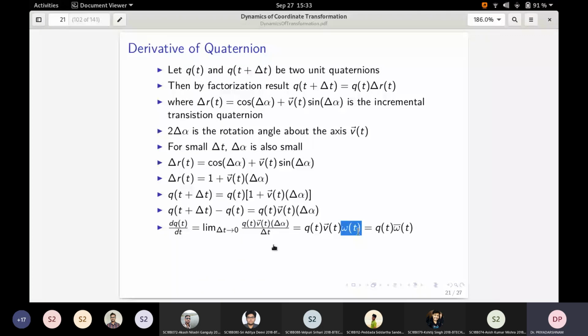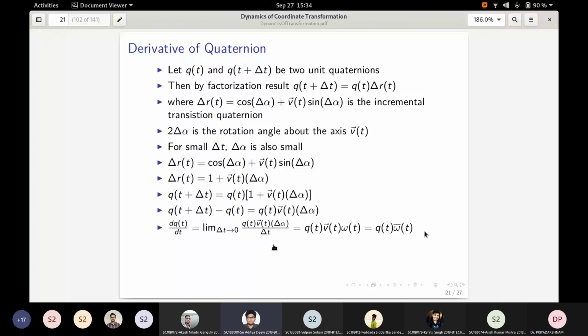So together what you get is omega bar. This multiplication is quaternion multiplication. This simple omega is a scalar quantity and omega bar is the vector quantity, but this multiplication is in quaternion domain. So this angular rate is omega bar. Is it half angular rate or full angular rate?